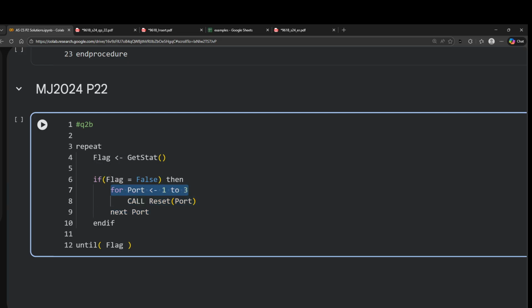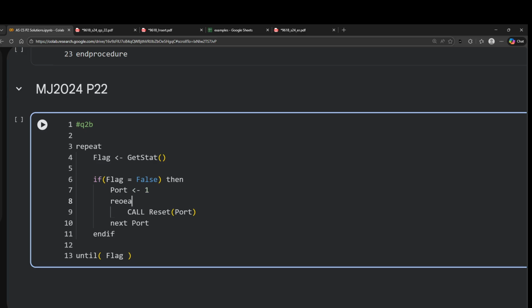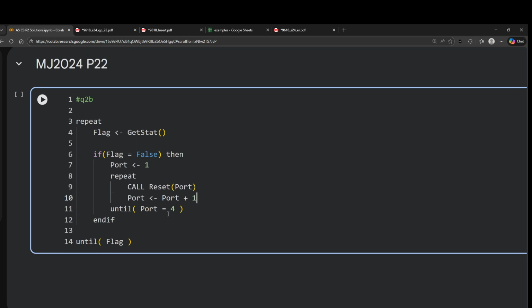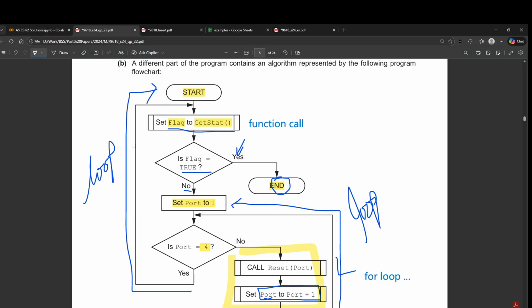Sorry, not that tough. So you just set port to 1 here, and you use repeat, and you use until port becomes equal to, what is the condition, equal to 4, and then you increment the value of port by 1 every time. Port is equal to port plus 4. Totally up to you, so I leave it as it is. Okay, so we're done with this.